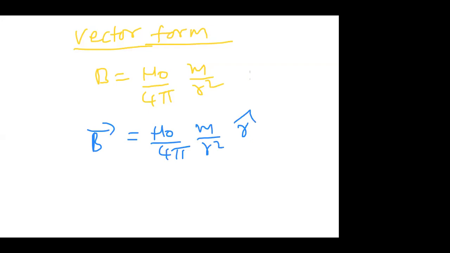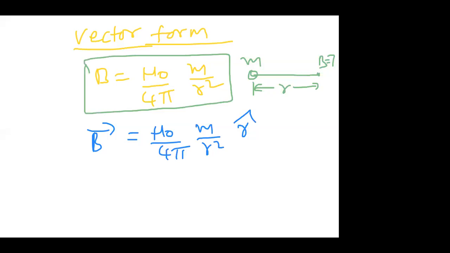Here, observe carefully, pole strength is m, distance is r. I want to calculate the magnetic field here. So the magnetic field induction formula is mu naught by 4 pi m by r square. To write the vector form, we simply multiply with the unit vector. r cap is a unit vector.